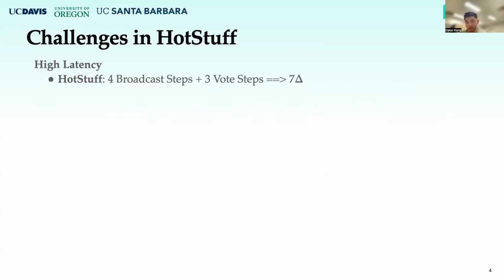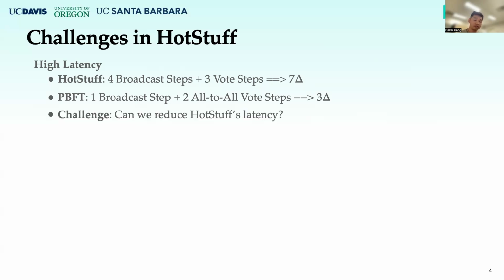Though HotStuff has been very successful in recent years, it faces some challenges. First, HotStuff has a very high latency. In HotStuff, it takes 4 broadcast steps and 3 vote steps to commit a proposal. While in PBFT, which is another successful protocol that requires quadratic message complexity, it only takes 1 broadcast step and 2 vote steps to commit a proposal. So the challenge is, can we reduce the latency of HotStuff?